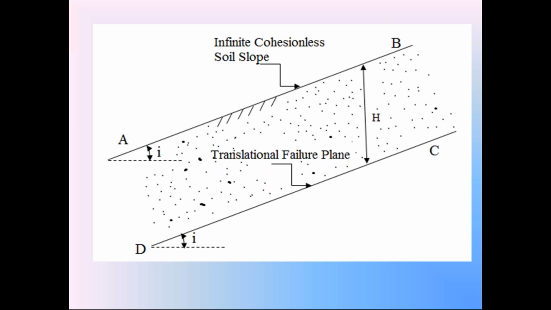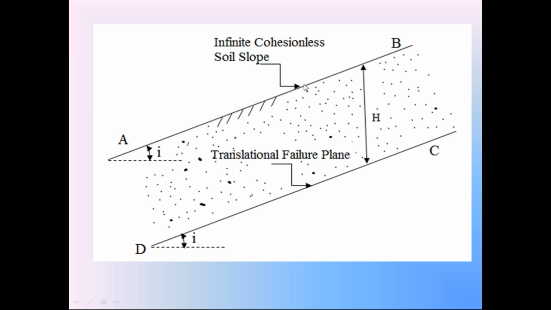In that image, this line AB indicates the infinite cohesionless soil slope. Please everyone check this. It is on the sloping side of the hill. So here this AB is the infinite cohesionless soil slope. With horizontal, let that soil slope make an angle i. So the infinite cohesionless soil slope in dry condition is making that angle i with horizontal.